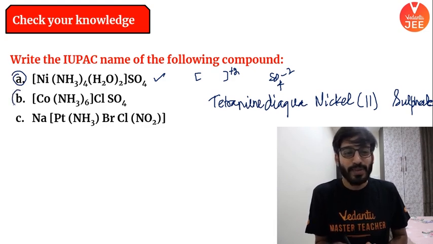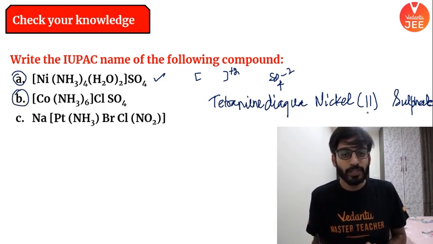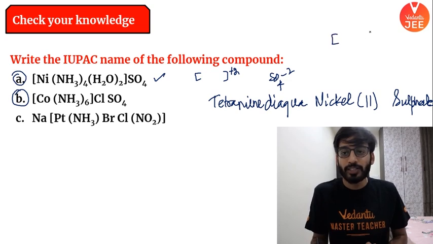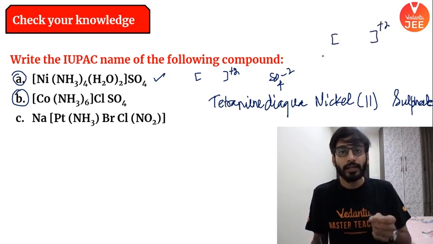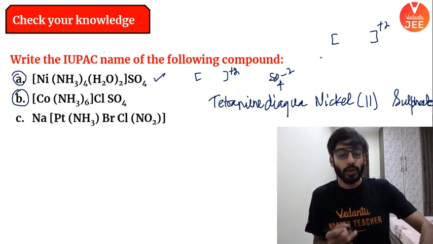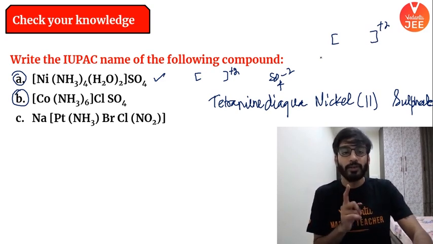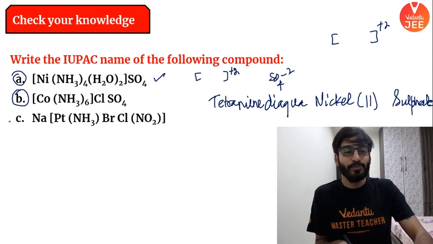Okay? Let's go for B. And how did I get the +2 state, beta? Very, very simple. On the sphere, there is +2 charge, right? And ammonia is neutral and water is neutral. So I'm pretty sure you guys are aware of it. Water is neutral, ammonia is neutral. Keeping that in mind, I have done it. All right. Let's go for B.